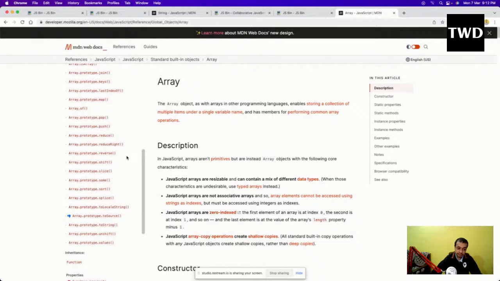And the most important array methods we are going to learn in ES6 also. So go through it, and you are going to learn that.